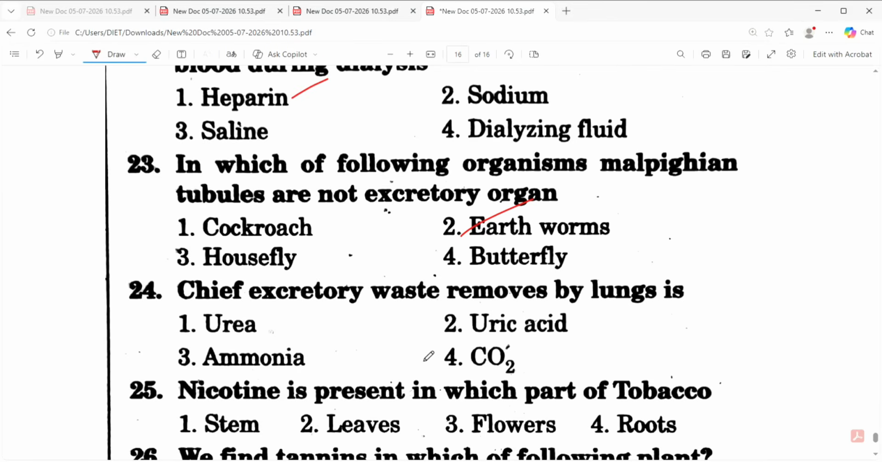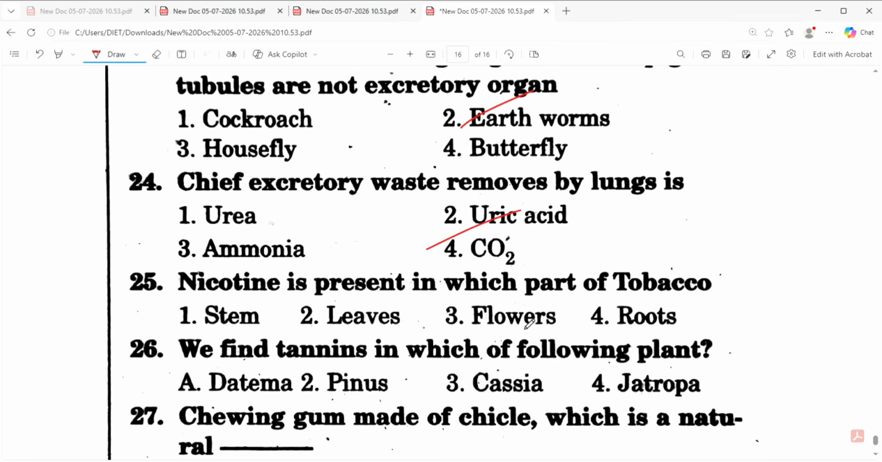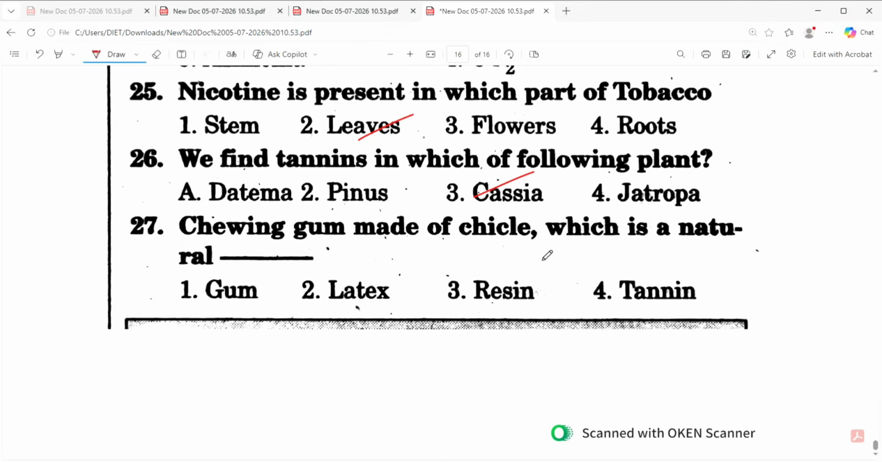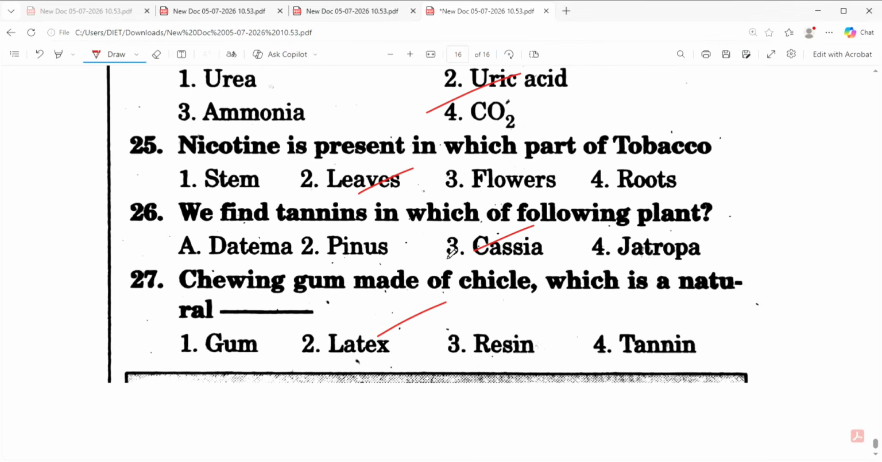Chief excretory waste removed by lungs is carbon dioxide. Nicotine is present in which part of the tobacco plant? We find tannins in which of the following plants? Cassia. Chewing gum is made of chicle, which is natural latex.